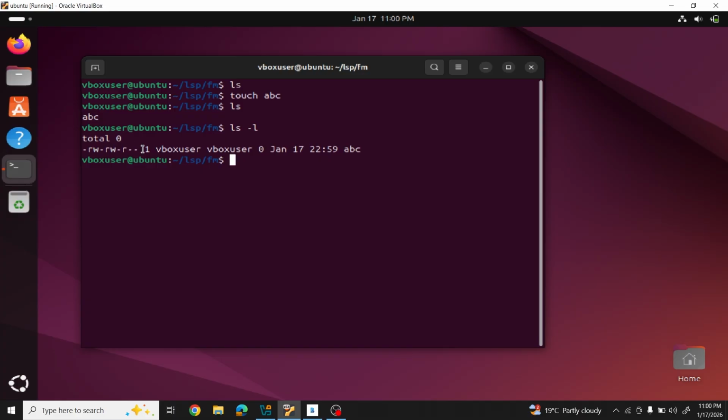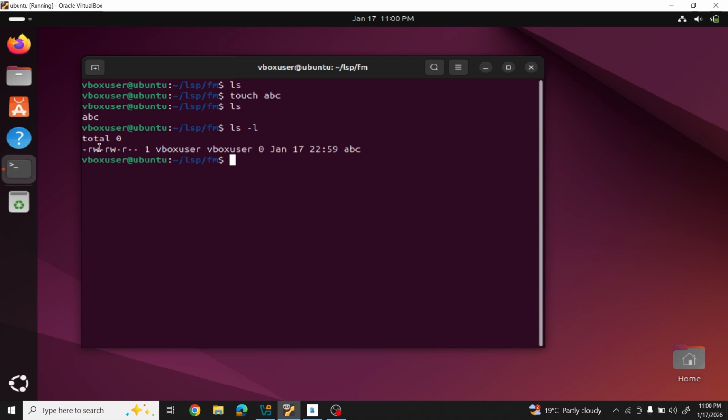The file manager. Now my question is, by considering which parameter is the file manager assigning this permission? This is the default permission. I think you got the question. Now we will see this.